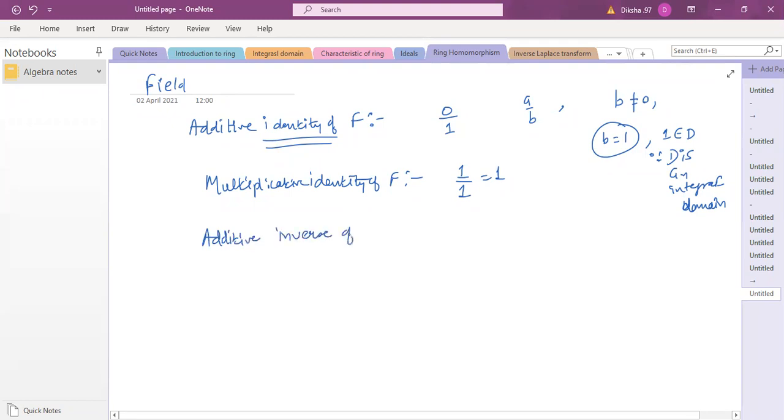What is the additive inverse of F? A by B का इनवर्स क्या होगा? माइनस A by B. Because it's easy to see, ultimately जो A एलिमेंट है आपका D का है, और D is an integral domain, D is already a ring, तो D में हमें पता है हर एलिमेंट का एडिटिव इनवर्स होगा. सो अगर A belongs to D है, सो हमें पता है कि माइनस A will also belong to D, the additive inverse of A in D. So this minus A belongs to D and B is already there. So minus A by B is the additive inverse of, मैं F लिख रही हूँ, but this is the additive inverse of elements of F.